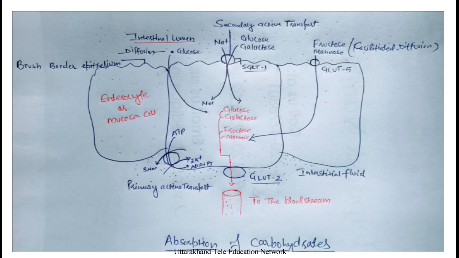Now the concentrations of glucose, galactose and fructose are increasing in the mucosa, and they go down their concentration gradient via GLUT2 by facilitated diffusion to the interstitial fluid, and then from the interstitial fluid to the bloodstream. So via diffusion, facilitated diffusion, primary active transport and secondary active transport, collectively via three methods, carbohydrate absorption takes place.